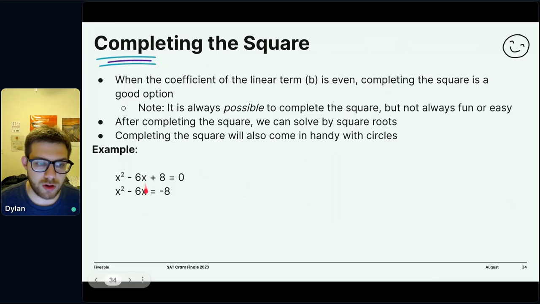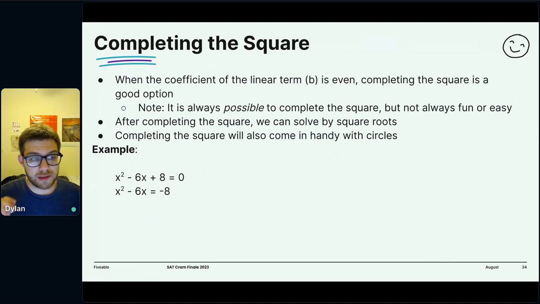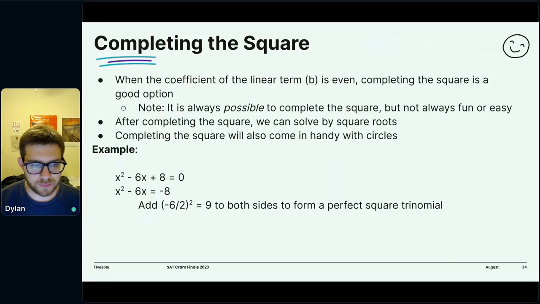Our first step is going to be to isolate our x terms, because we're going to be essentially turning this into a perfect square trinomial. A perfect square trinomial is a trinomial that is something like x plus 3 squared, or x plus 4 squared, or 2x plus 7 squared. So it factors into the same thing twice. It's a perfect square. That's why it's called completing the square. We want to find that missing piece to literally complete the square.